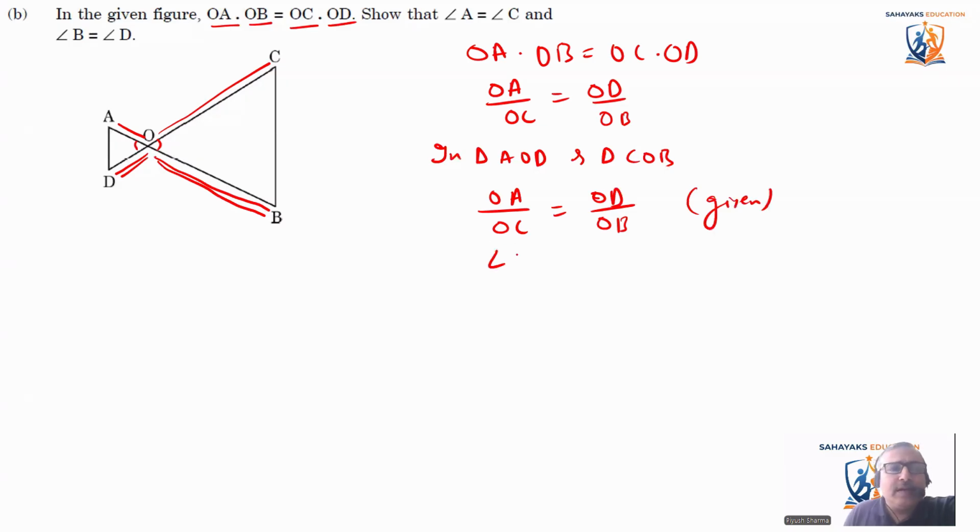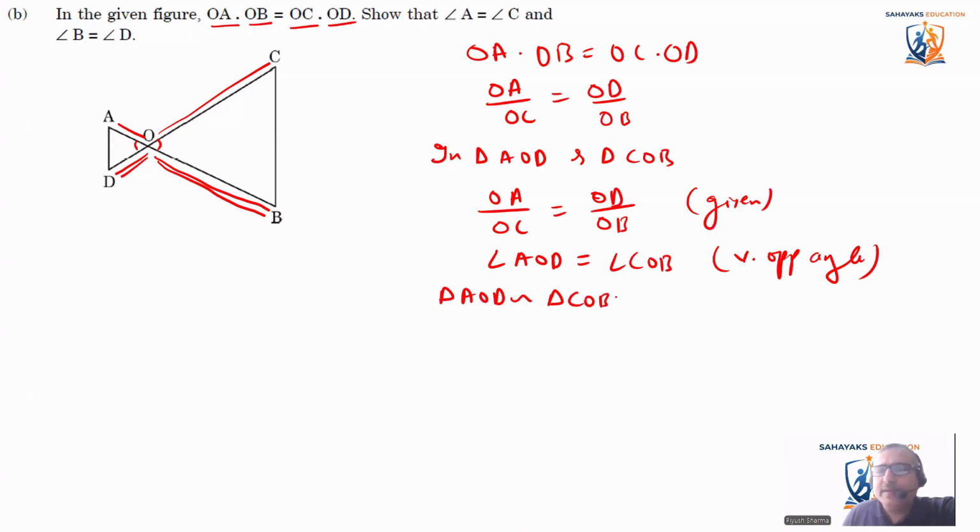And angle AOD is equal to angle COB, vertically opposite angles. So triangle AOD is similar to triangle COB by SAS similarity rule.